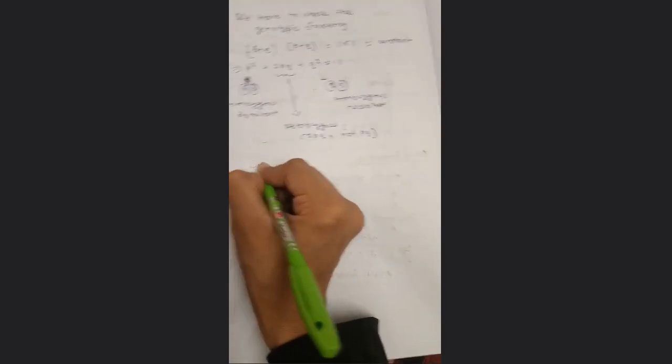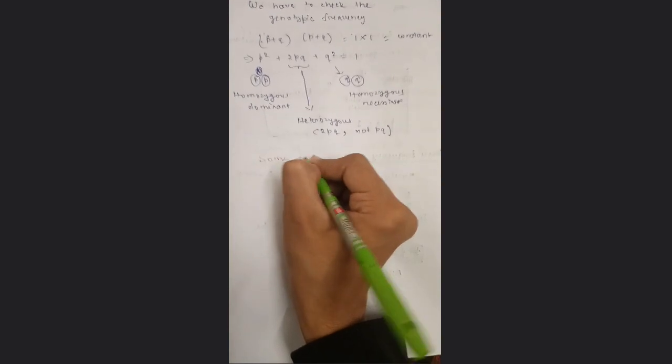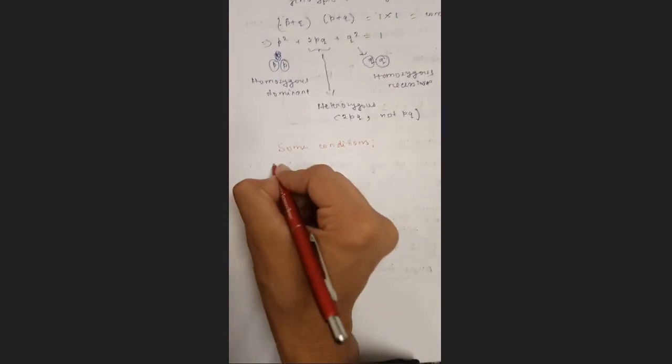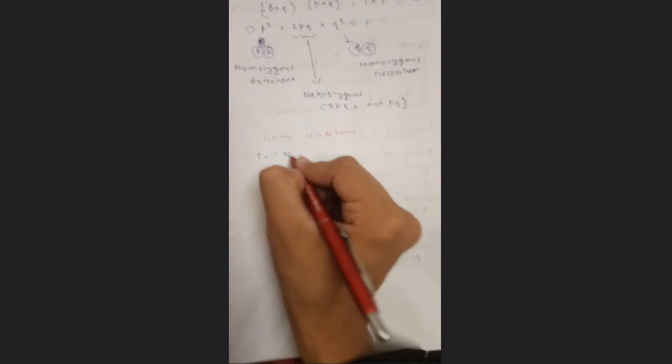But I have said that there will be no evolutionary consequences, and there must be some conditions for when it will happen. So let's check when it will happen. The first point is no mutation.